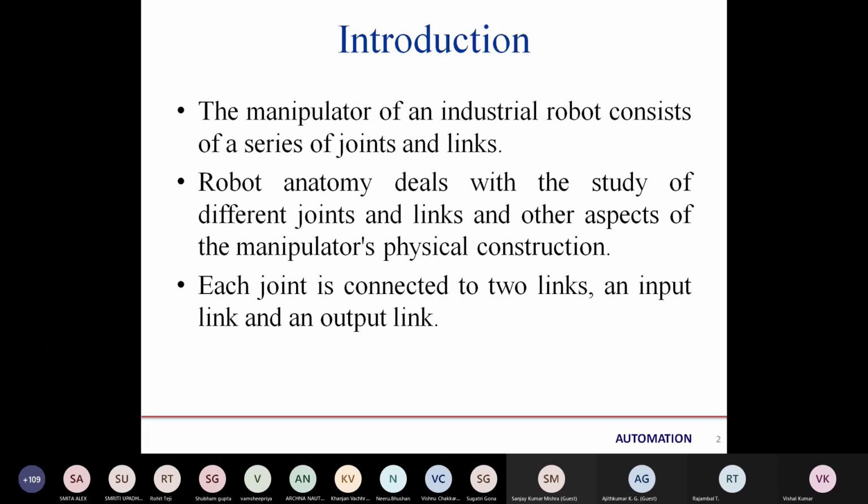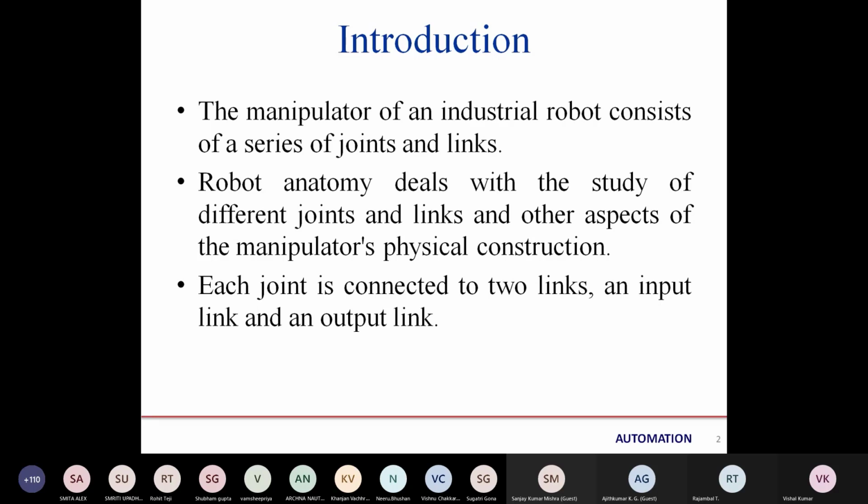Robot anatomy deals with the study of different joints and links and other aspects of the manipulator's physical construction. So robot anatomy deals with the study of different joints that provide different kinds of degrees of freedom and movement, and links are the rigid bodies that make rotational or linear movement by using that joint.